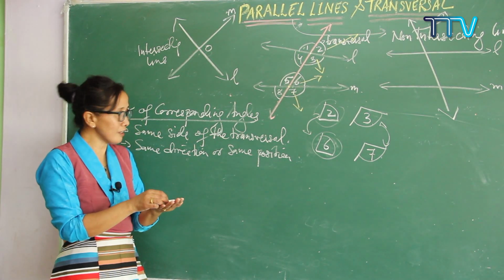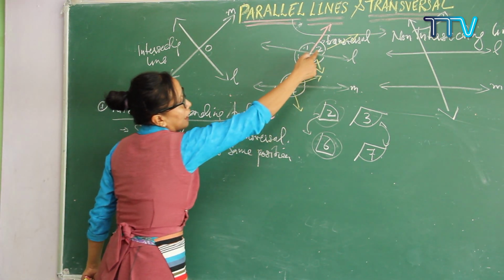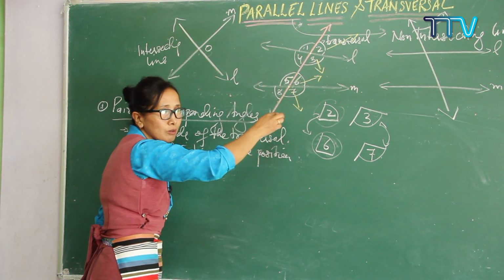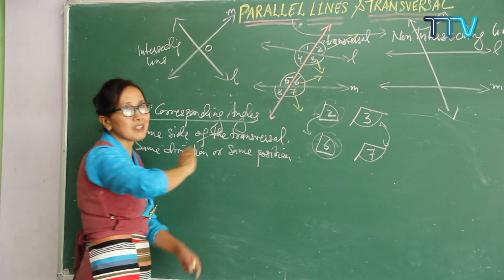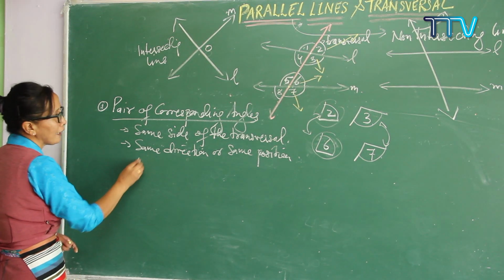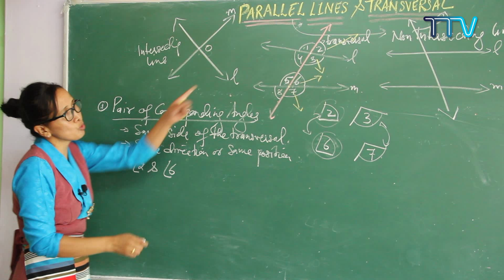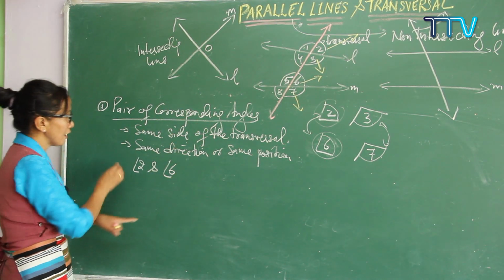Now which two angles are corresponding angles? Let me write it here. Angle 1 and 2 are on the same side of the transversal. Second one, we can just go further. Angles 2 and 6 have the same direction and same position, therefore angle 2 and angle 6 are the first pair of corresponding angles. Got it? This is done.